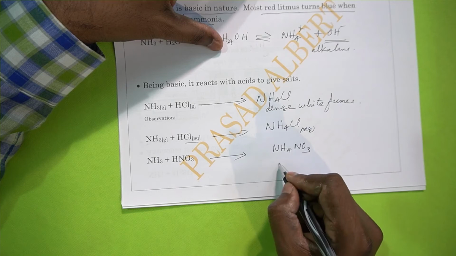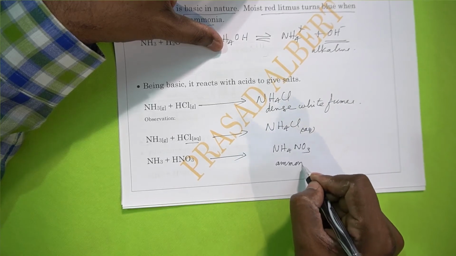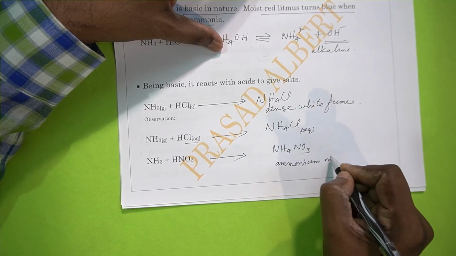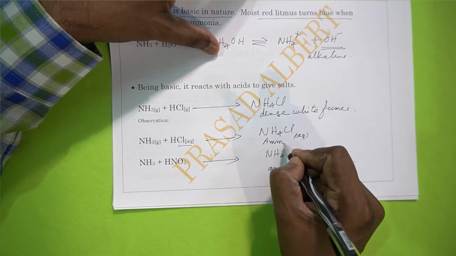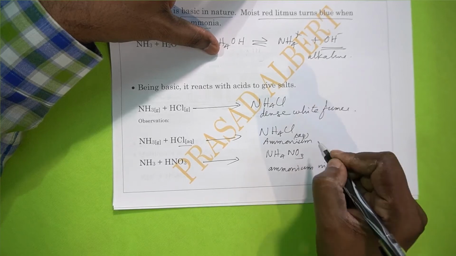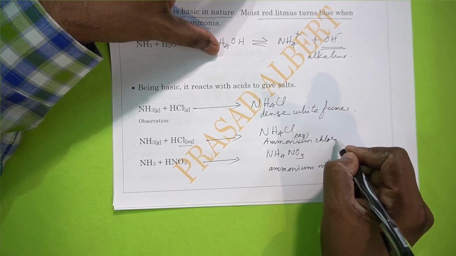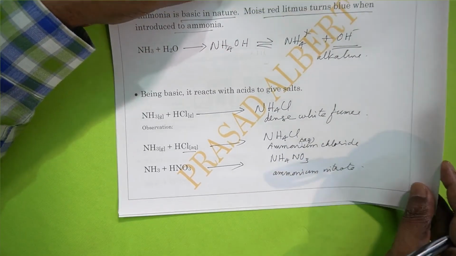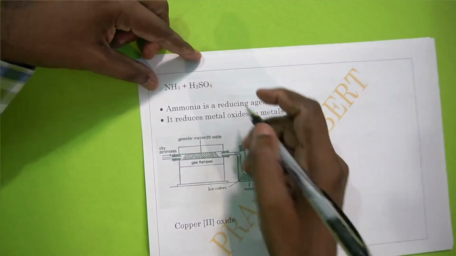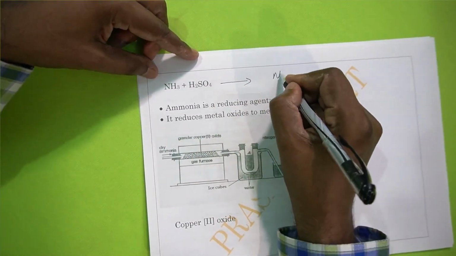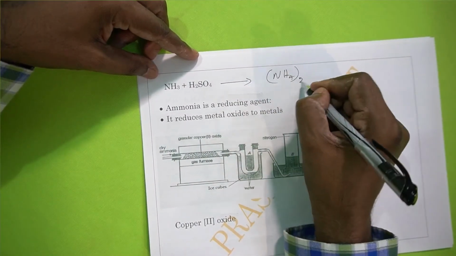Ammonium nitrate. This is ammonium nitrate. And what is this? This is ammonium chloride. Salt of the acid: hydrochloric acid will give chloride, nitric acid will give nitrate. So we also have sulfuric acid. Ammonia reacts with the next important acid, sulfuric acid. It will give ammonium sulfate, NH4 whole twice SO4.